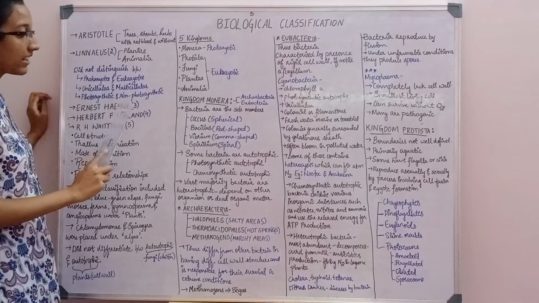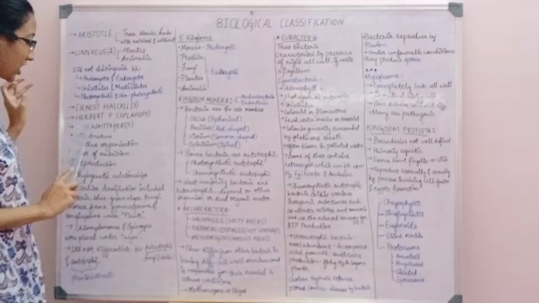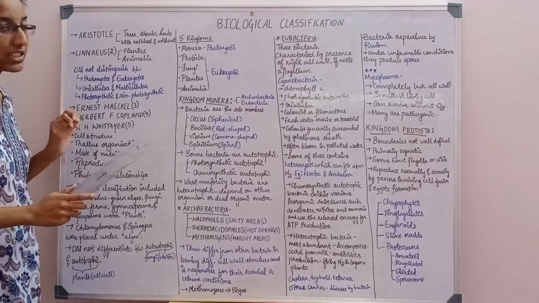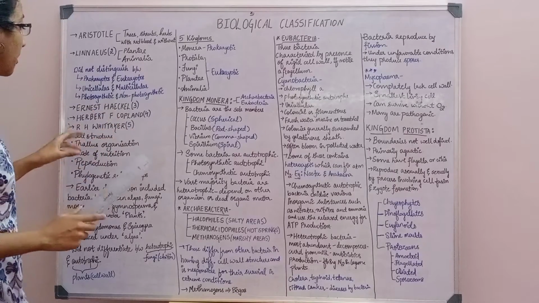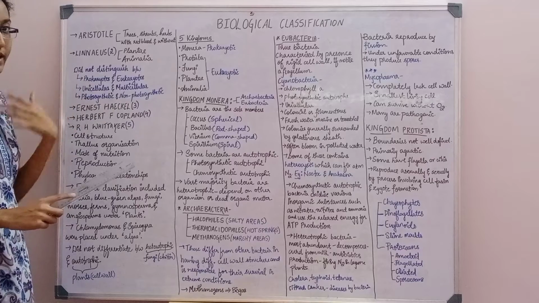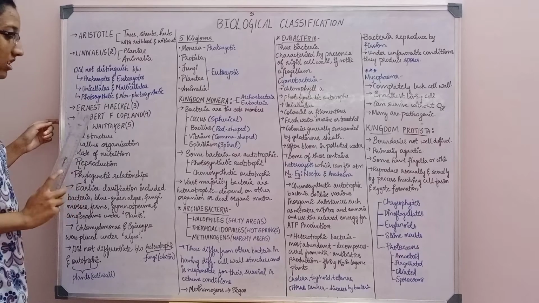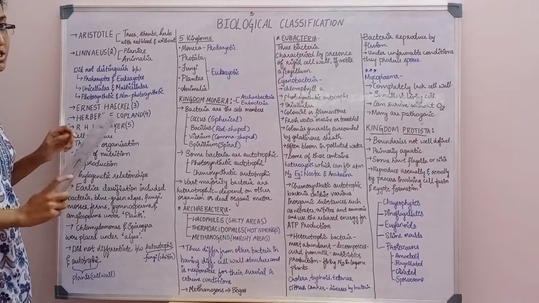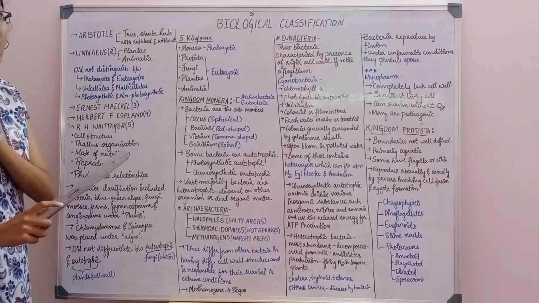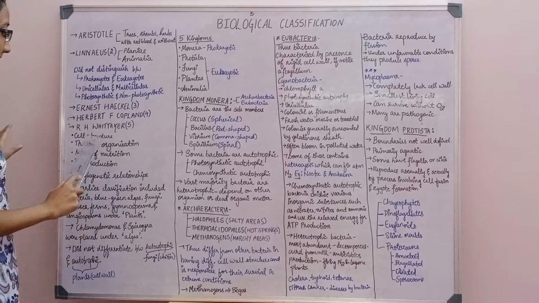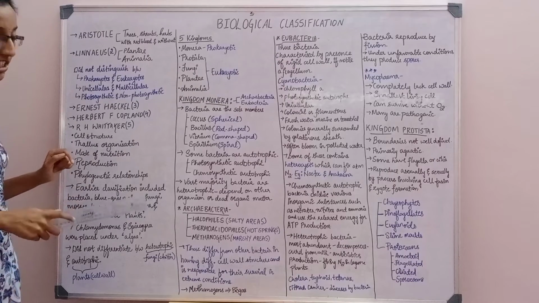Next, Ernest Haeckel had given 3 kingdom classification. Herbert F. Copeland gave 4 kingdom classification. R.H. Whittaker gave 5 kingdom classification. So in this chapter we will be studying R.H. Whittaker's 5 kingdom classification. Before that, the characteristics that he took into account are cell structure, thallus organization, mode of nutrition, reproduction and phylogenetic relationships. These 5 are the main characteristics through which he distinguished the 5 kingdoms, so these are important.